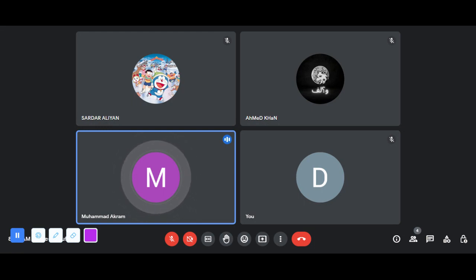Buffering action against non-volatile acids, or fixed acids. The most important and first line of defense against fixed acids is the HCO3 over H2CO3 buffer system. HCl is the main fixed acid and it is buffered in the following way: HCl plus NaHCO3 is equal to NaCl plus H2CO3. NaOH plus H2CO3 is equal to H2O plus NaHCO3.